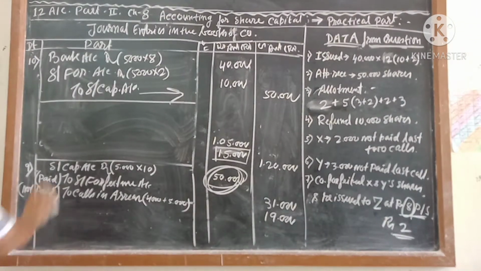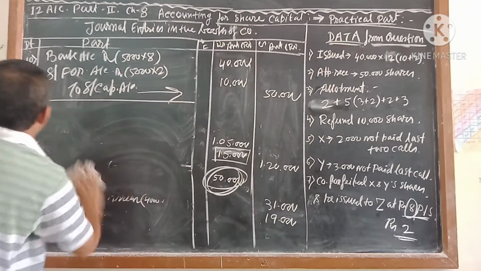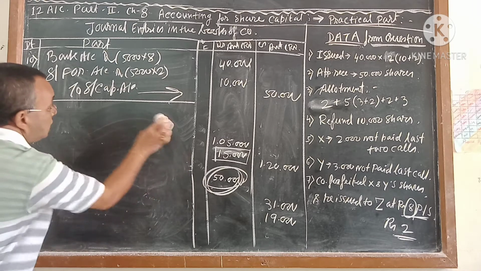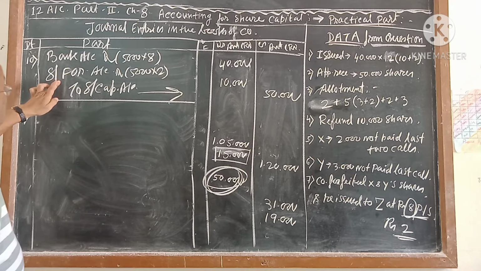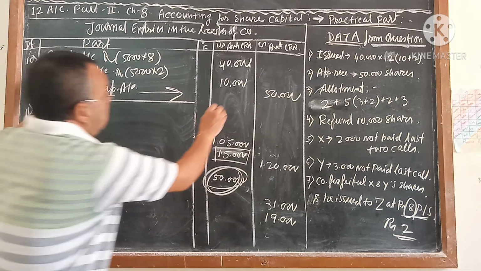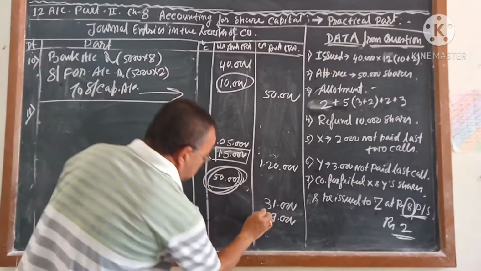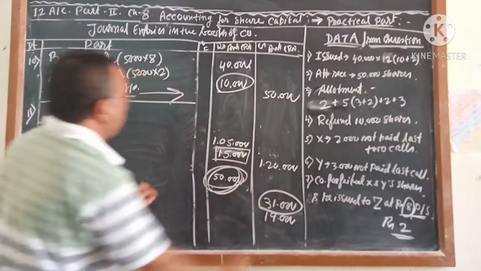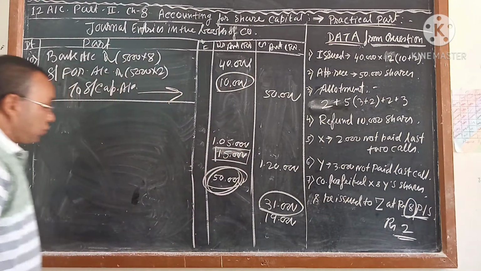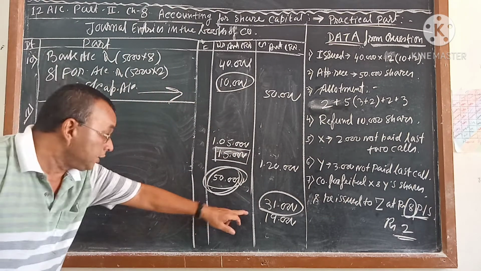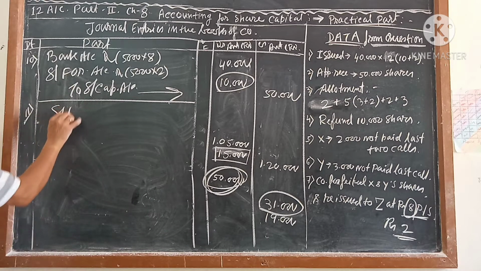The last entry which is left is number 11. What will the 11th entry do? In the 11th entry you will transfer. How much? Share forfeiture here was debited by 10 and this is credited by 31. So make it a difference. 31 minus 10 is equal to 21. 21 credit is more, so we have to make it a debit.